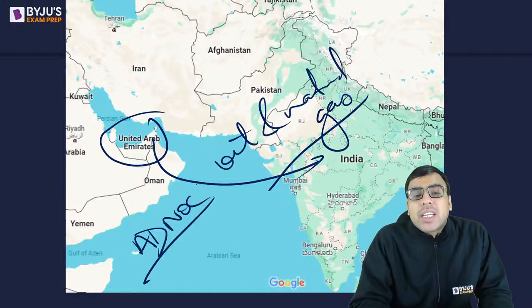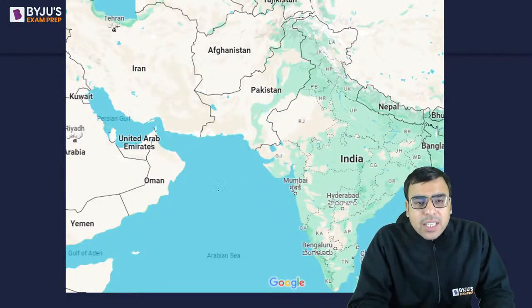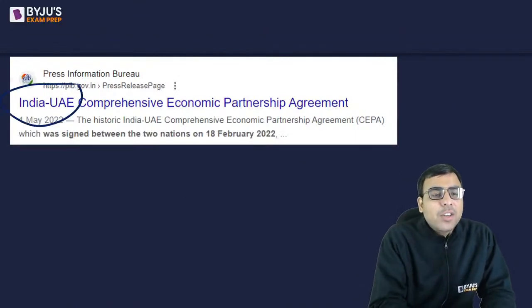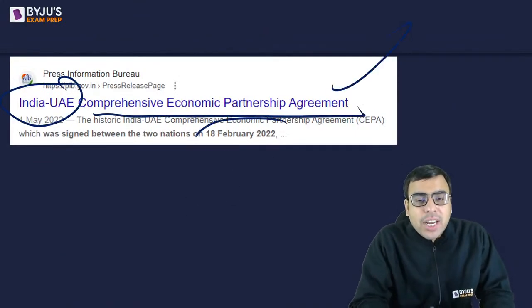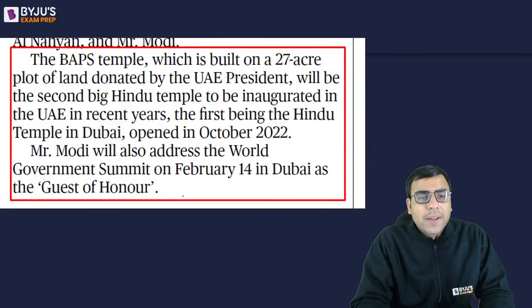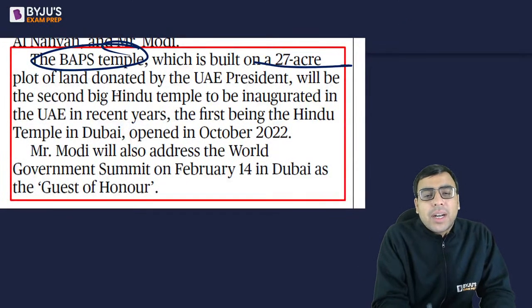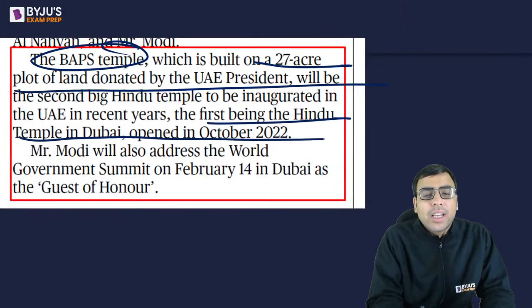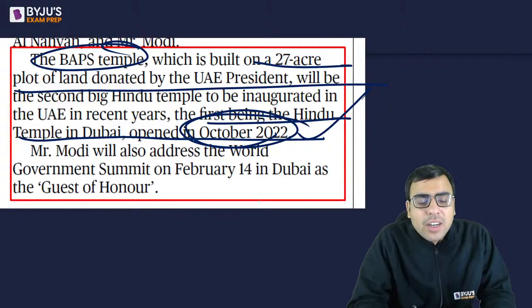Then we have many more aspects of the relationship. We'll be discussing IMEC ahead. Okay. And this India UAE Comprehensive Economic Partnership Agreement was signed in February 2 years back. Then the BAPS temple is being built on 27 acres of land. That is what the author is talking about. And it is the second Hindu temple in the UAE, after the first one in Dubai that was inaugurated in October 2022.